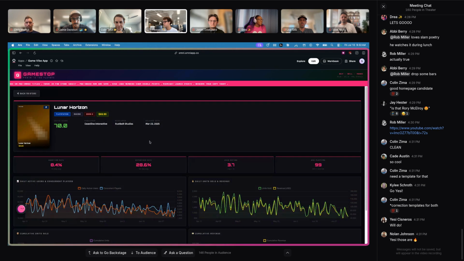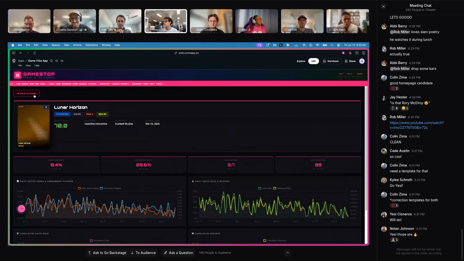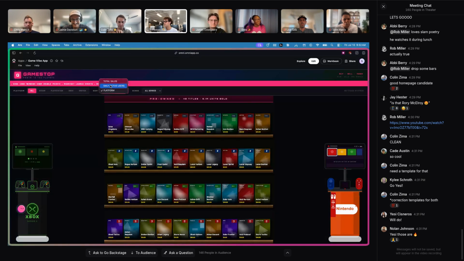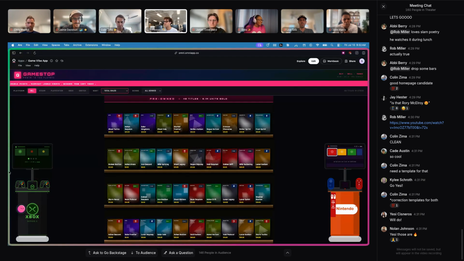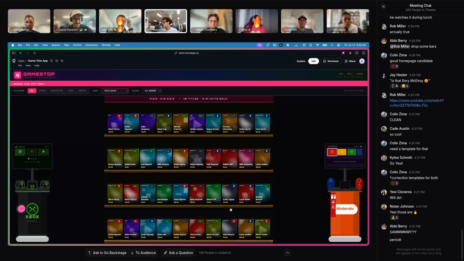You can click into games and look at retention rate, daily active users, total sales, and then you can sort by platform or sales overall. Would love to make these interactive, but yeah, that's it.